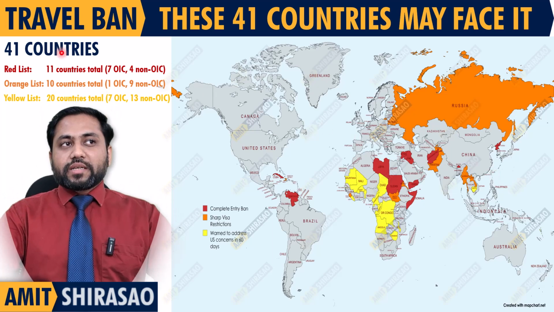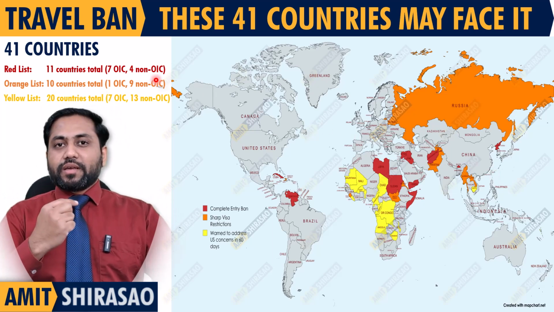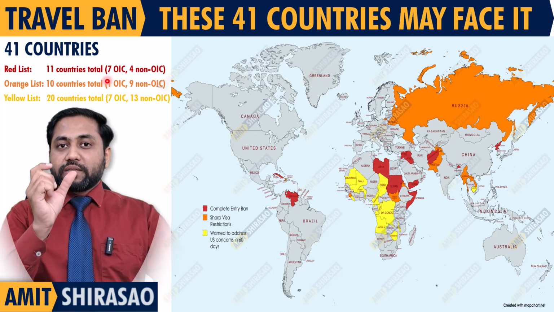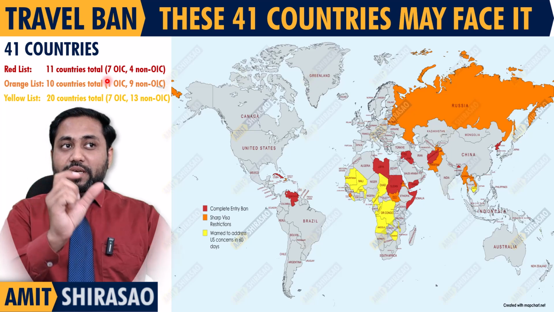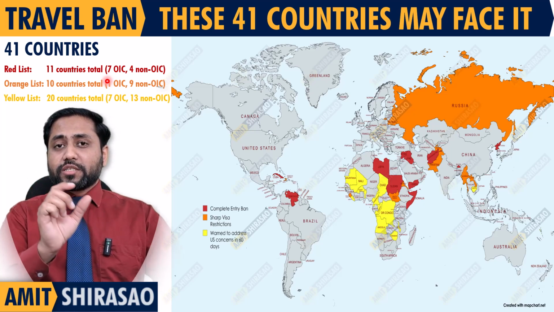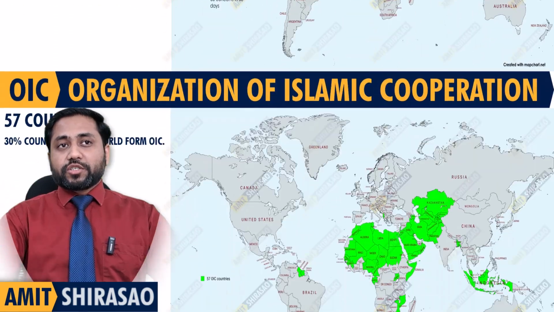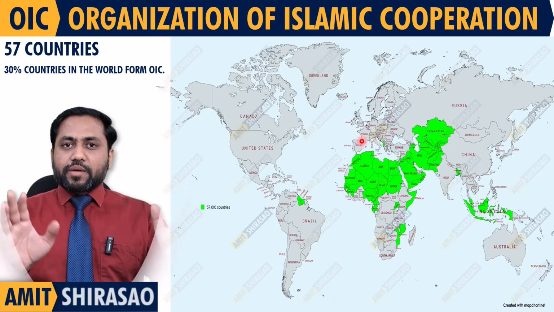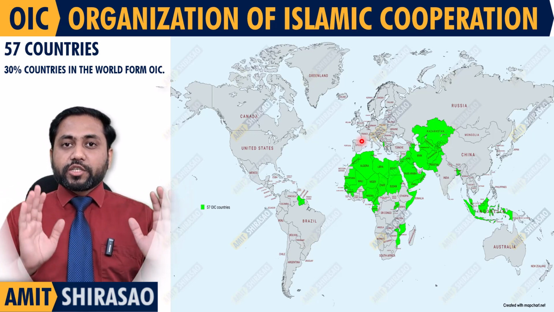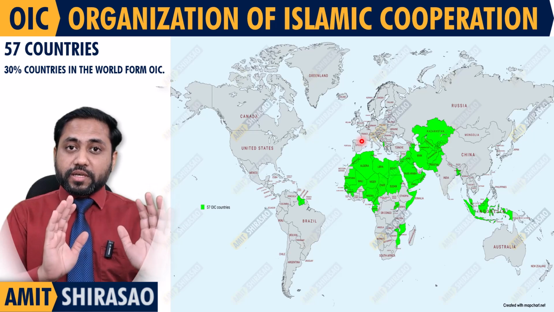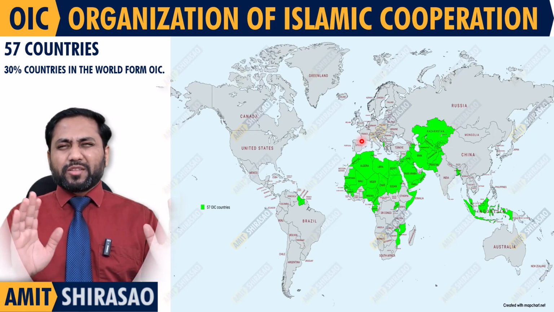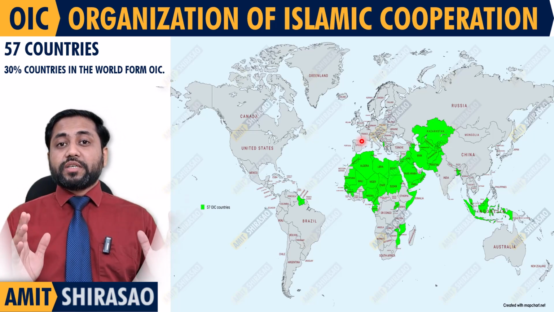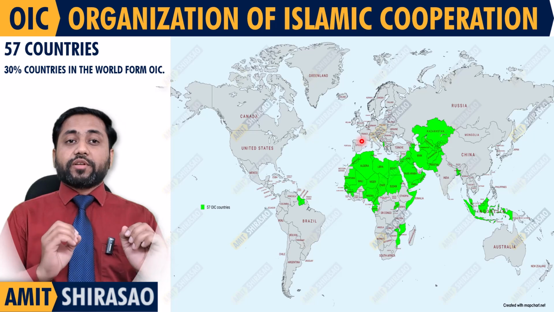First of all, there are 3 lists of countries, together 41 countries. Out of them, 11 countries are in the red list. Out of them, 7 are OIC countries. OIC means Organization of Islamic Cooperation. OIC countries are declared Islamic countries, where the state religion is Islam. So obviously Donald Trump doesn't like these countries, and basically nobody likes them. These are countries which have a predominantly Muslim population, and even the state religion is Islam.